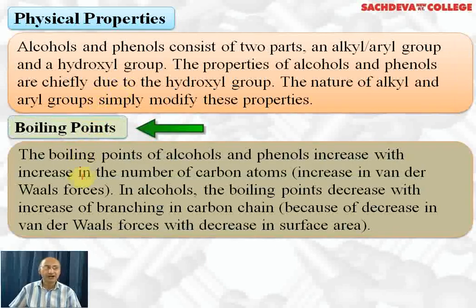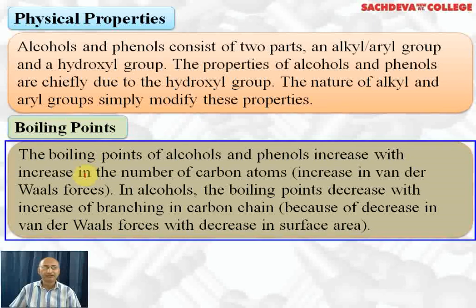Let's take up boiling points. Boiling points of alcohols and phenols increase with the increase in the number of carbon atoms because of an increase in van der Waals force of attraction, that is, more surface area, more van der Waals force of attraction and higher boiling point. In alcohols, boiling point decreases with increase in branching in the carbon chain because with branching it tries to acquire a spherical shape which has minimum surface area, therefore minimum van der Waals force of attraction and therefore minimum boiling point.